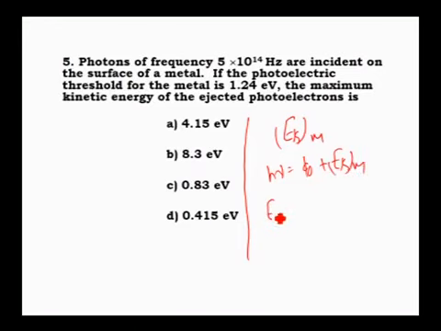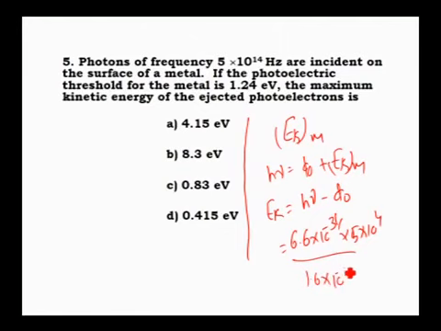Then we can write EK maximum is equal to h nu minus phi naught. Now, I think you know the value of h, it will be 6.6 into 10 to the power of minus 34. Frequency value will be 5 into 10 to the power of 14. Because the answer is given in terms of electron volt, and even work function is also in electron volt, therefore divide this value by 1.6 into 10 to the power of minus 19. Now it's in electron volt, minus the work function, which is 1.24 electron volt.